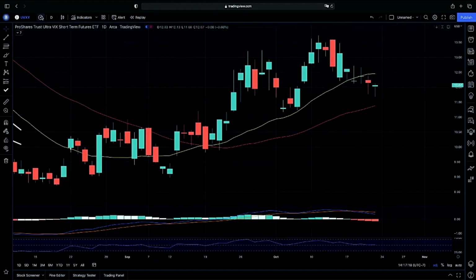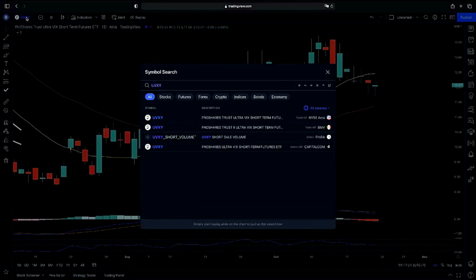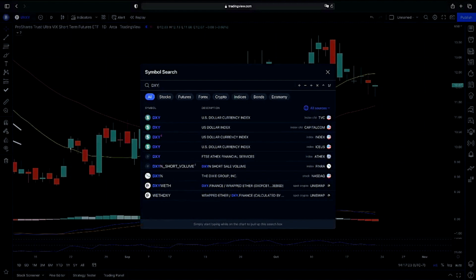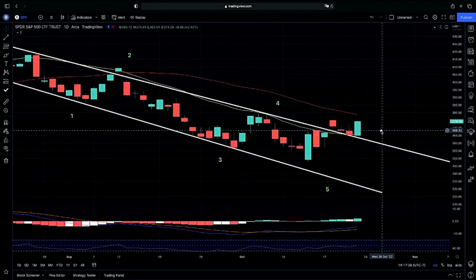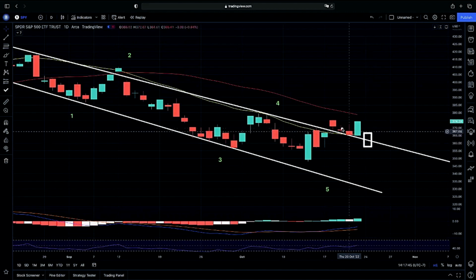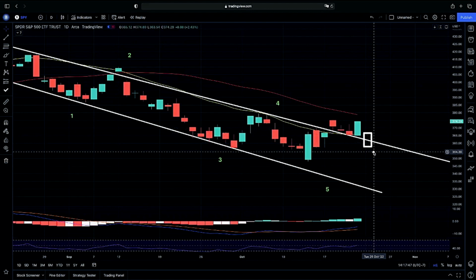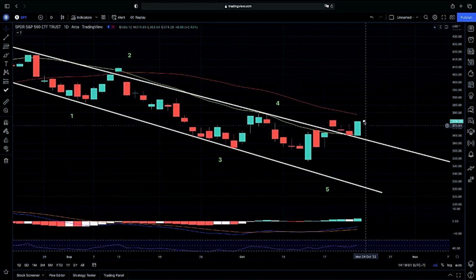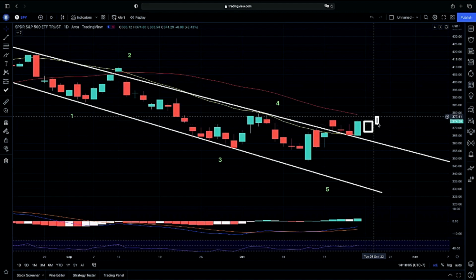Again, the dollar has been the #1 problem in the market, so again, just keeping an eye on the dollar is extremely key, the DXY or the UUP. Now, keeping an eye on levels this week, what we do not want to happen, although in my opinion is not exactly the worst thing that can happen, which is our body closing below our channel here, which in my opinion we would just be looking for our wave 5 from here. Or if we do continue to respect our 20 here and we do continue on higher, then we could get that break to the upside.